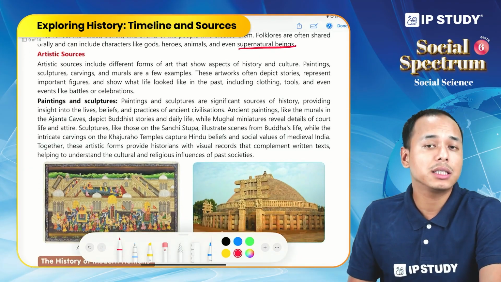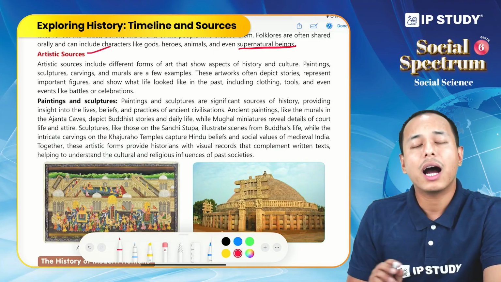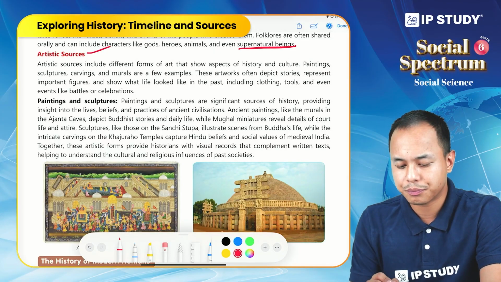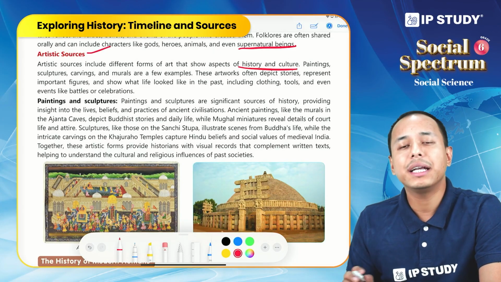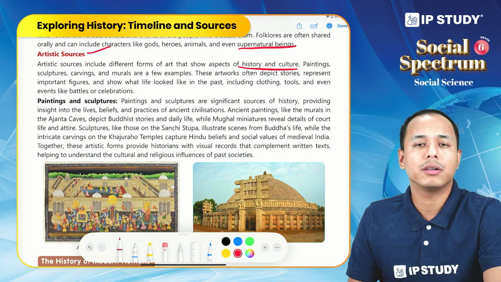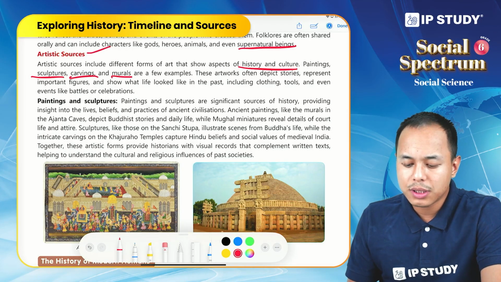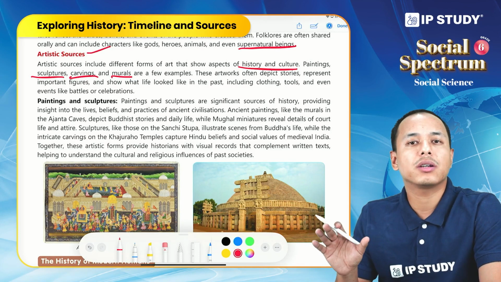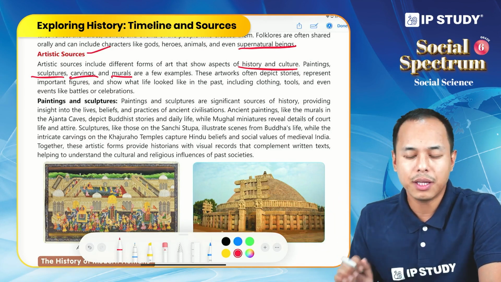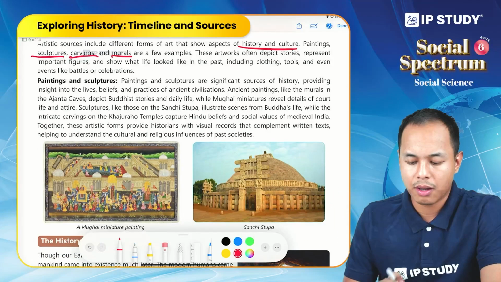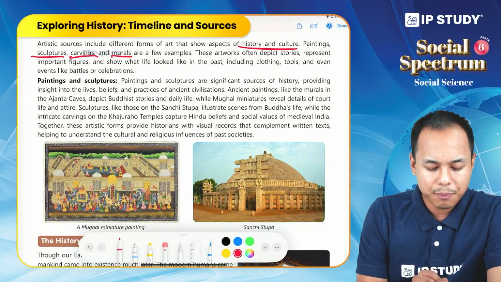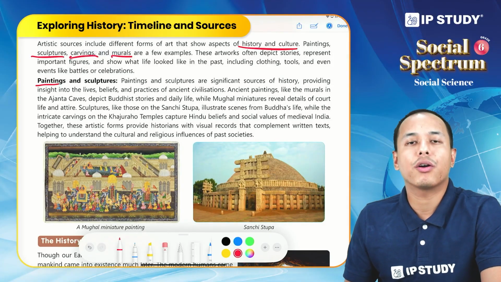Lastly, we have artistic source. Artistic source includes paintings, sculptures, carvings and murals, and it shows the artistic aspects of history and culture from the past. Now let us see paintings. Paintings provide a lot of information.